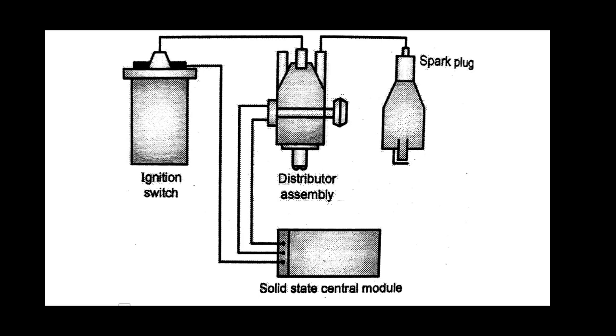In addition, the solid state control module senses the speed of the engine from the pulse frequency and accordingly varies the dwell time according to the speed of the engine.